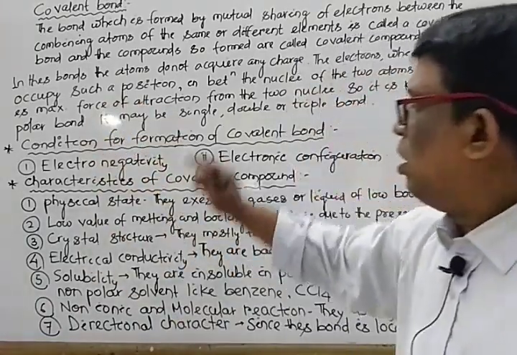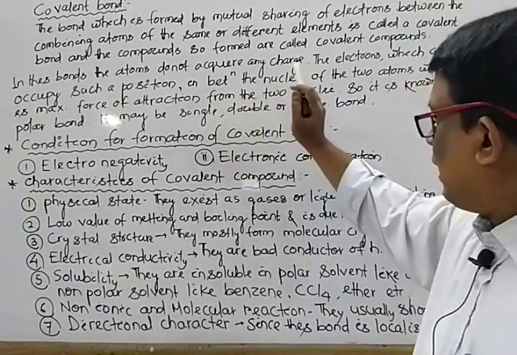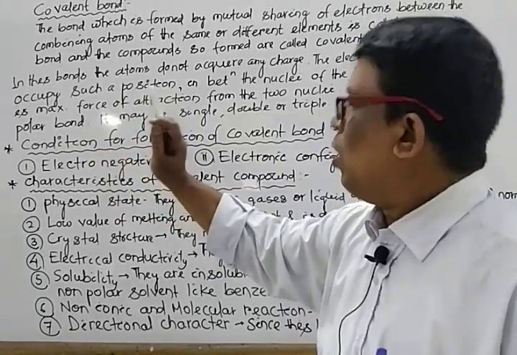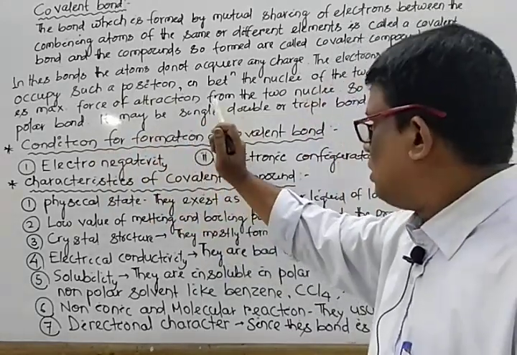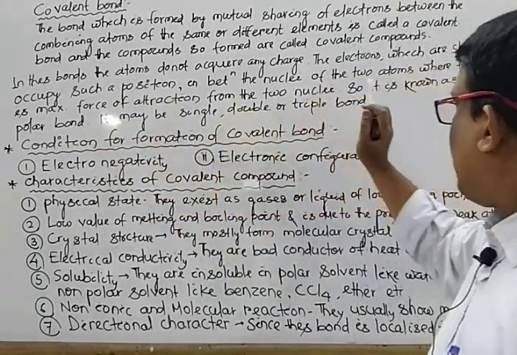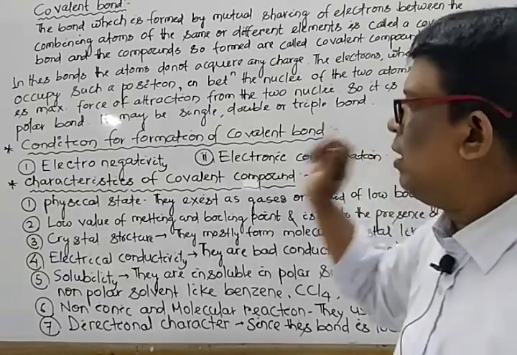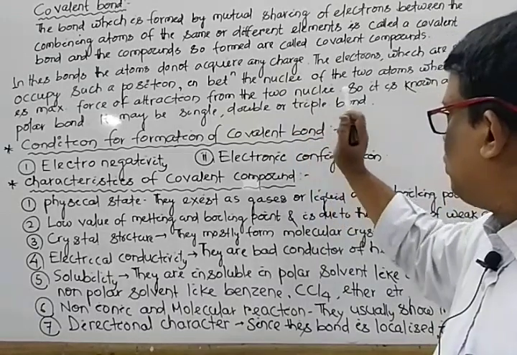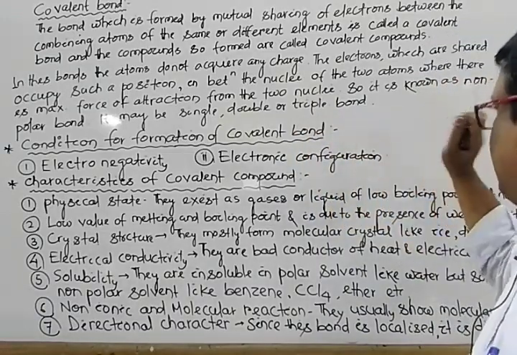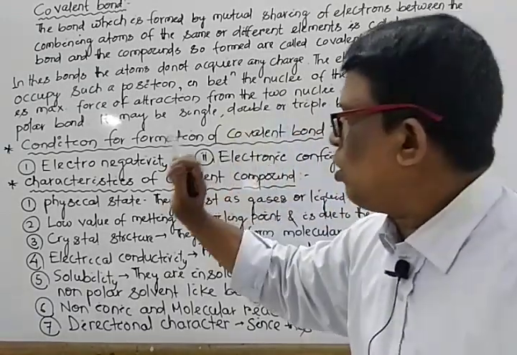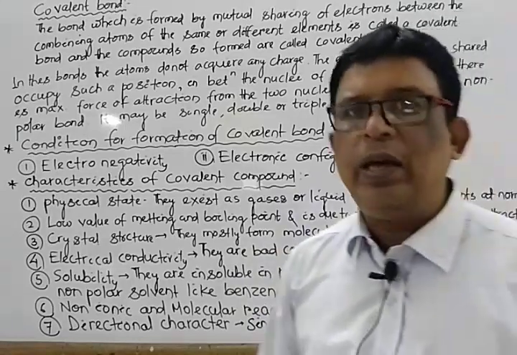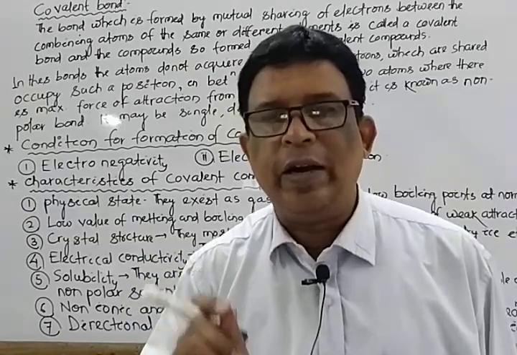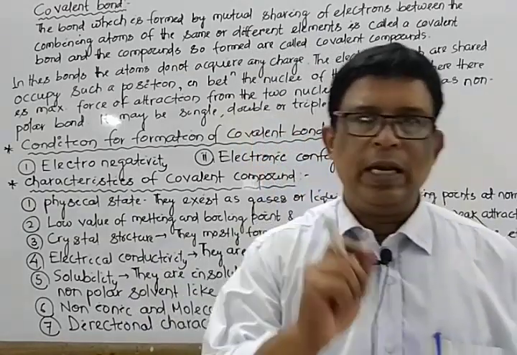In this bond, the atoms do not acquire any charge. The shared electrons occupy such a position between the nuclei of the two atoms where there is the maximum force of attraction from the two nuclei. So it is otherwise also known as a non-polar bond. It may be a single bond, a double bond, or a triple bond. That is the definition part.